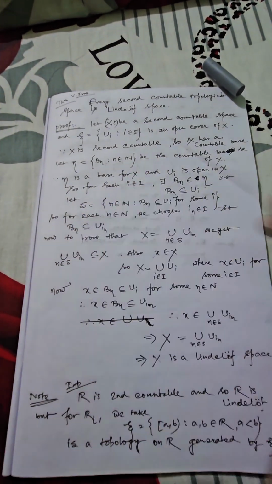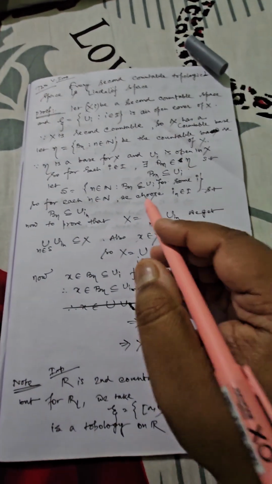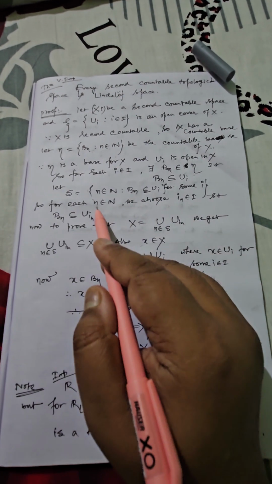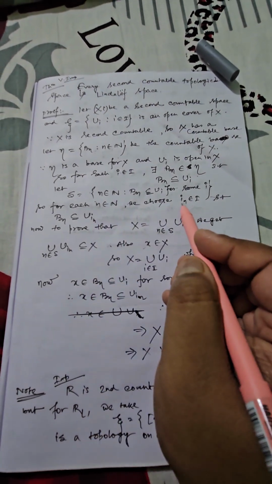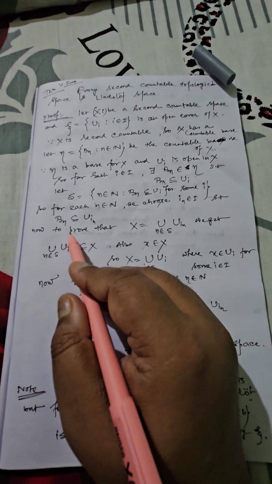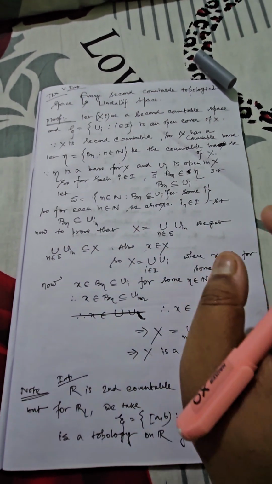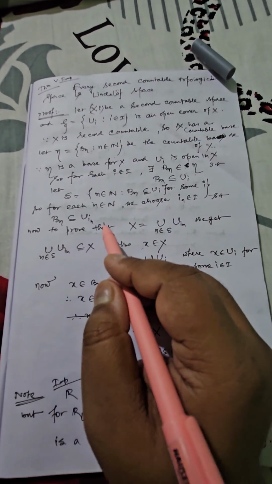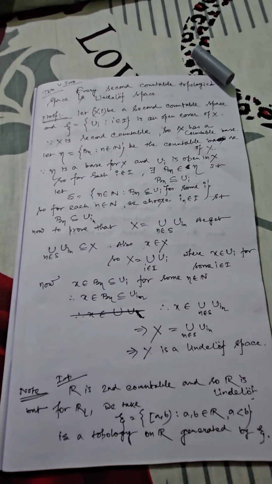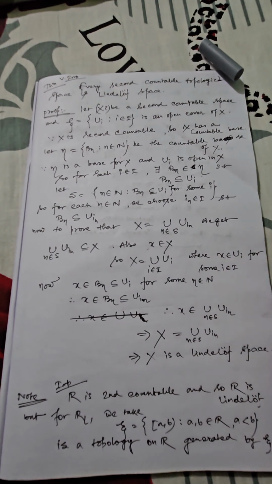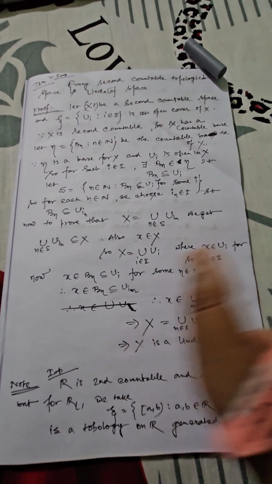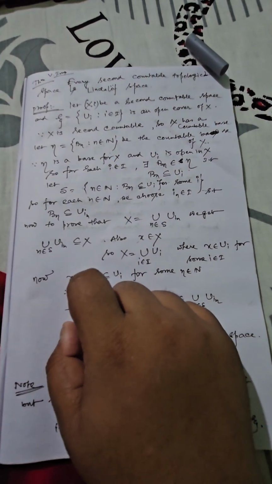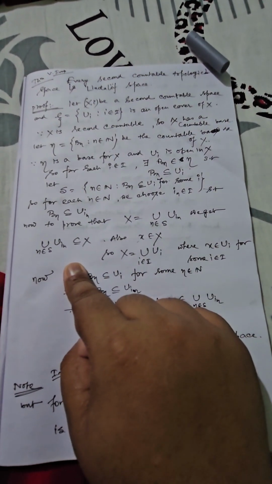Say that set is S. Now from the index set we can select some suitable index In. Also this result must be true for all n belonging to N. So technically, for convenience, Bn is a subset of U_in. Now we have to show X is the union of U_in. Technically whatever you choose is definitely contained within X. So the union of U_in definitely is a subset of X.